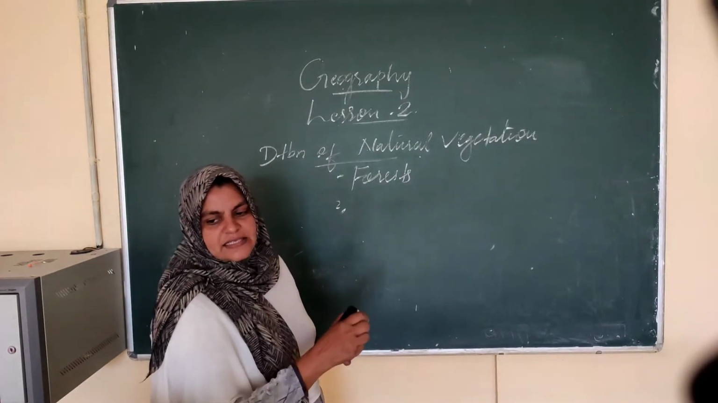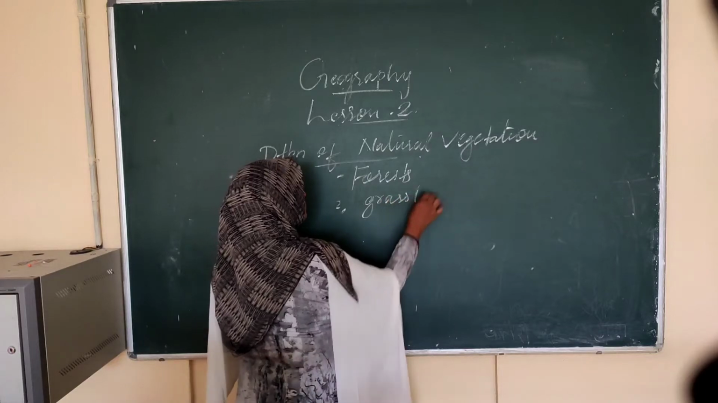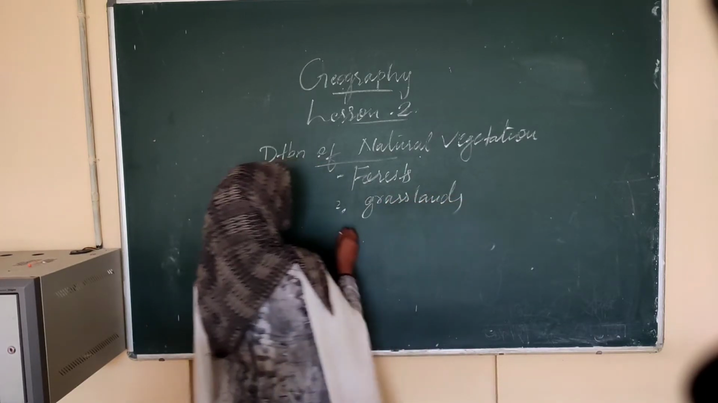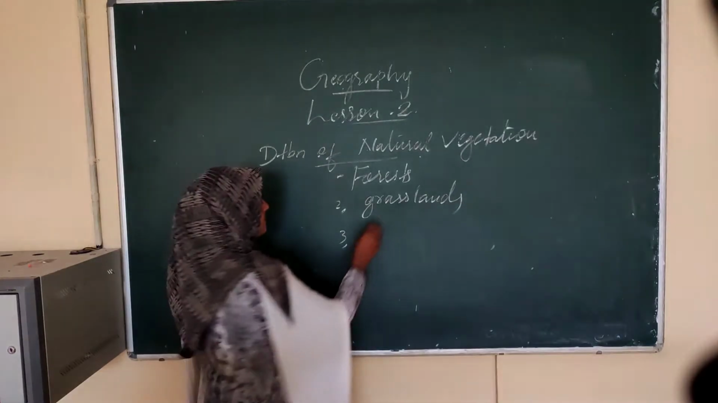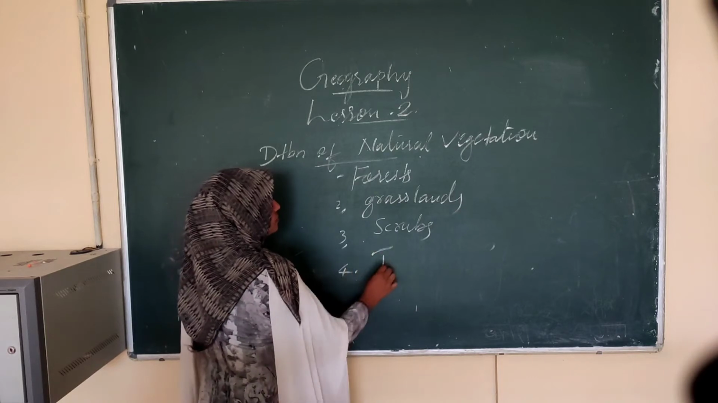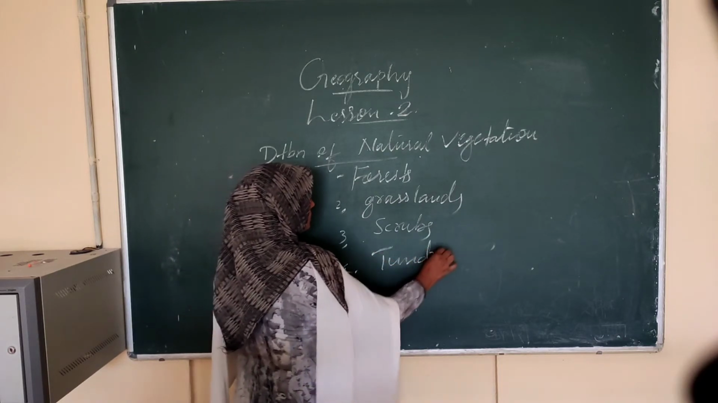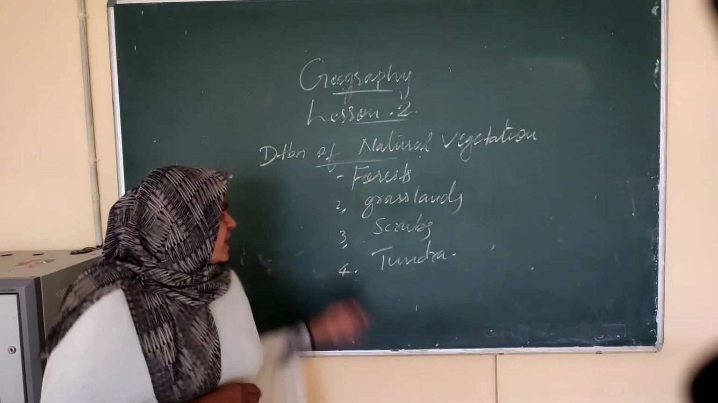Second one, grasslands. Third one, shrubs or scrubs. Fourth one, tundra. Okay, so don't worry.